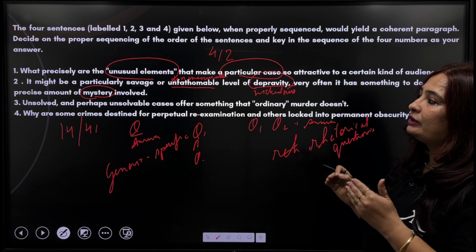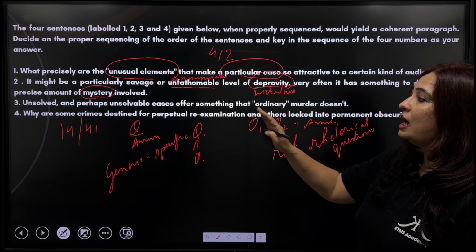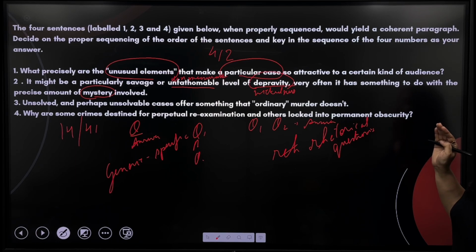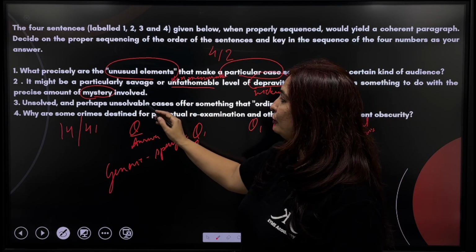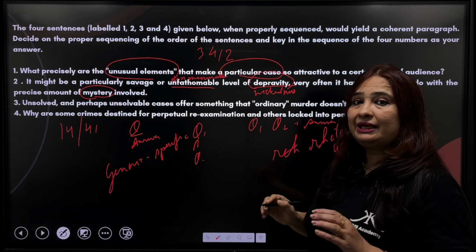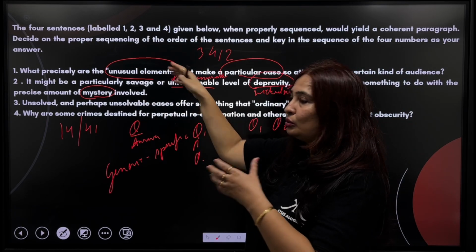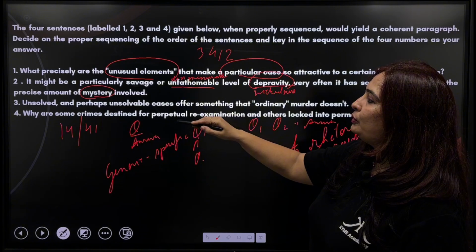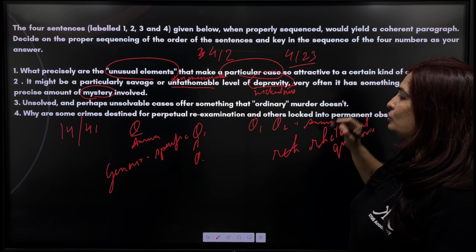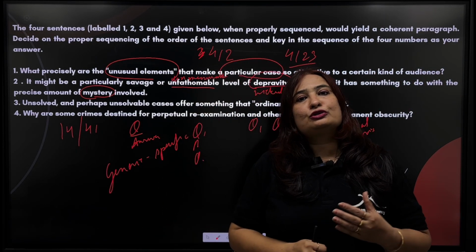Now we are going to keep third after 2 or before 4. Unsolved and perhaps unsolvable cases offer something that ordinary murder doesn't. Okay, so now if you place this sentence 3 before 4, it will not make any sense, because in a way it is also an answer to these two questions. So we are going to place 3 at the end. So the right sequence will be 4, 1, 2 and 3. Clear? So we are done with all the 4 questions of Parajumble.